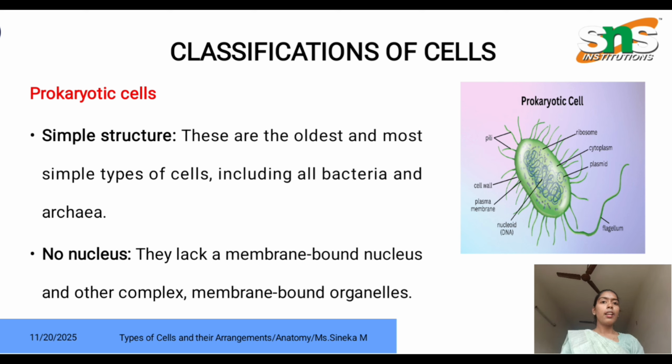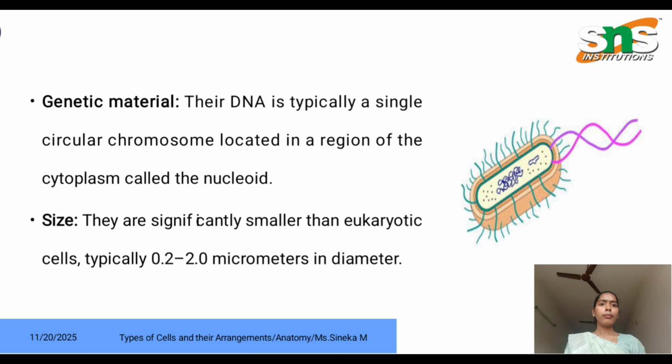Classification of cells. The first one is prokaryotic cells. The structure of prokaryotic cells is simple, and they are also the oldest type of cells. For example, all bacteria and archaea. In prokaryotic cells, there is no nucleus. They lack a membrane-bound nucleus or other complex membrane-bound organelles. Here is the image for a prokaryotic cell. And it also contains genetic material.